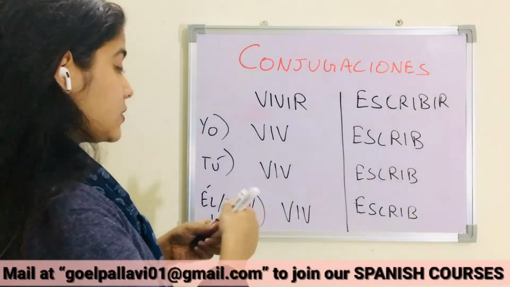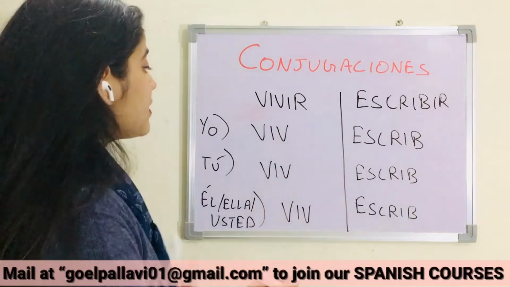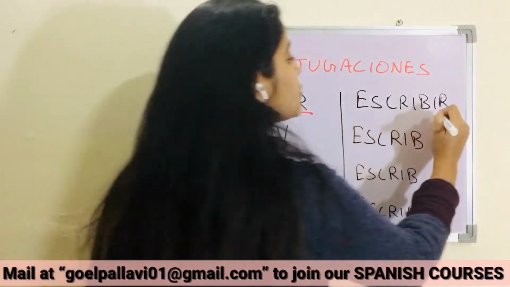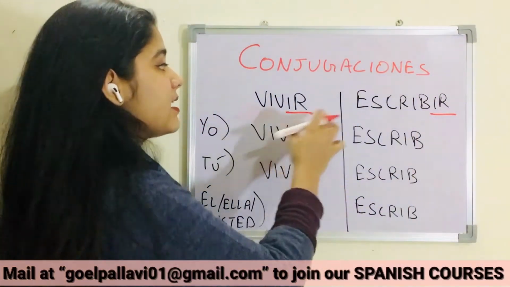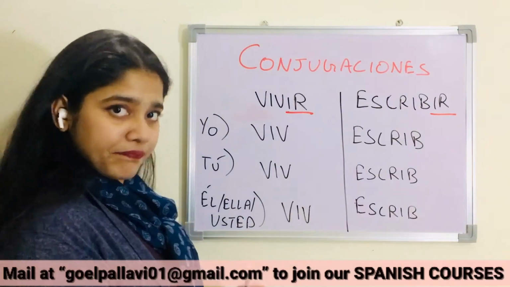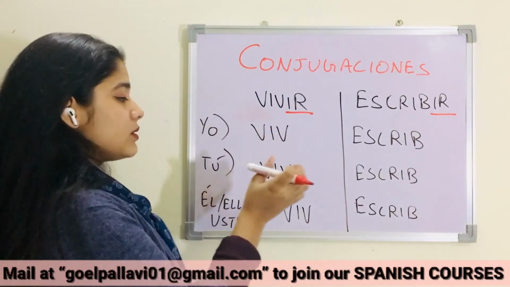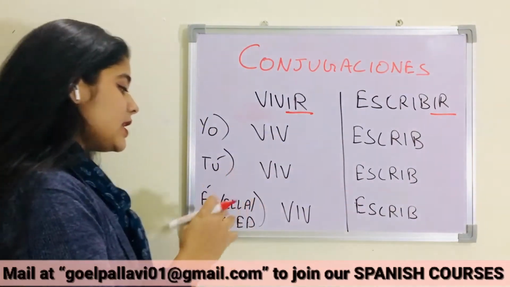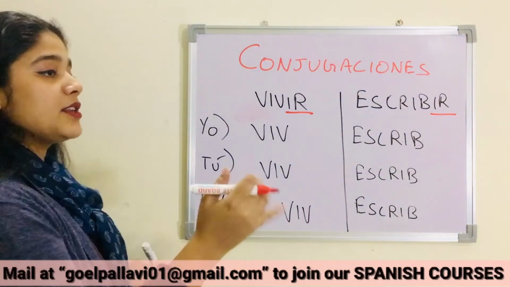Stay tuned. So what we are doing here, we will remove these 2 letters from the end of the IR ending verb, and we will add the specific letters here. Yo means I, tú, you in an informal way, él, ella, usted, he, she, and you in a formal way.